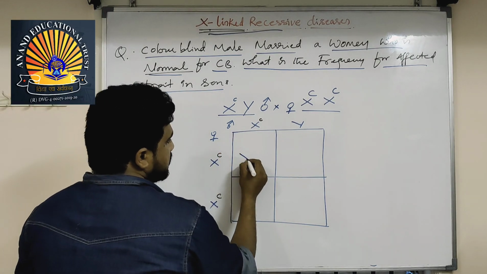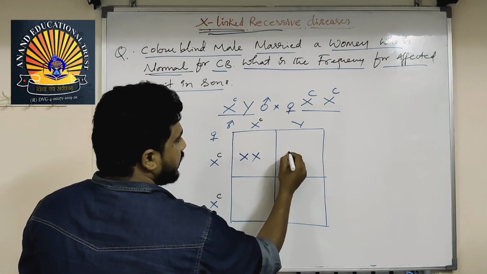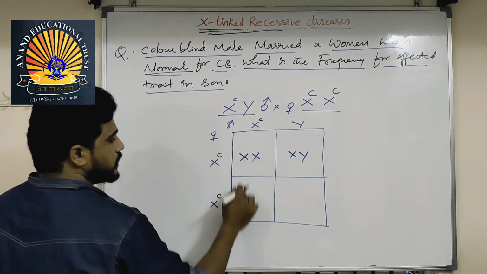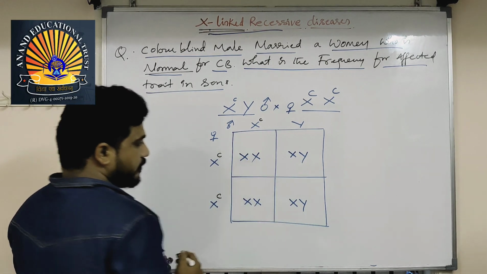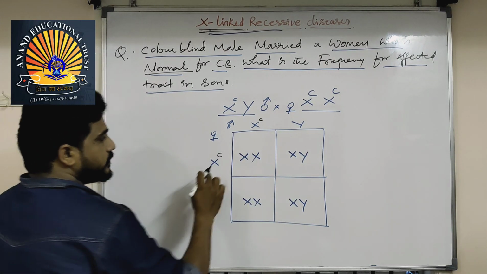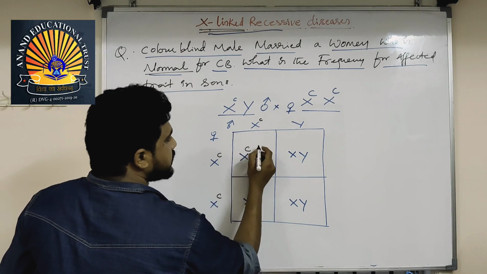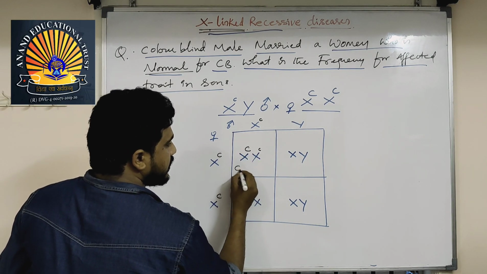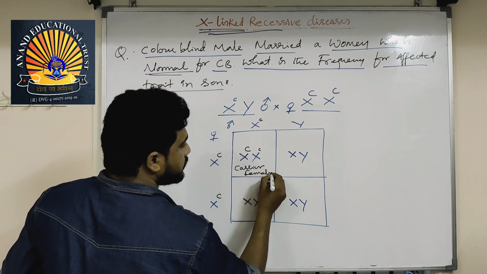What happens? This is a girl because X and X, and this is a boy, X and Y. So now we have two girls and two boys, same probability, 1:1. Then what type of traits do they have? One X capital C and one X small c: this is a carrier female, a carrier girl.